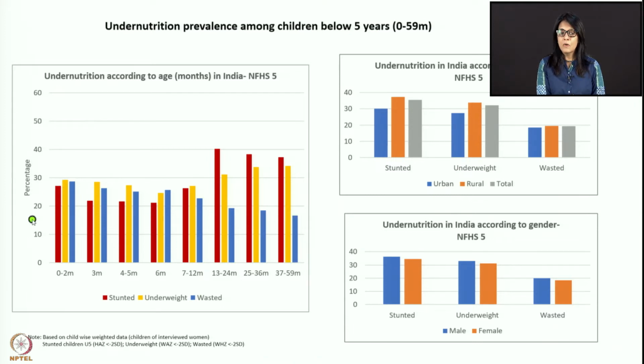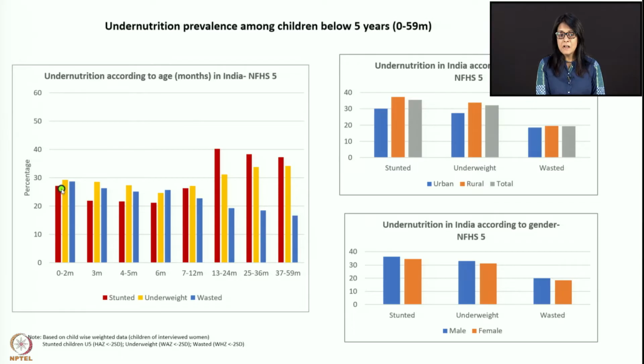So not only is there a tremendous amount of growth faltering occurring in the first couple of months, but growth catch-up is also not occurring. It is very important to understand that in the first 0 to 2 months of age, a lot of these babies are not doing well. Looking at the 3-month data, wasting has gone down from around 29% to maybe 26%, not much decrease, and underweight pretty much stays the same.